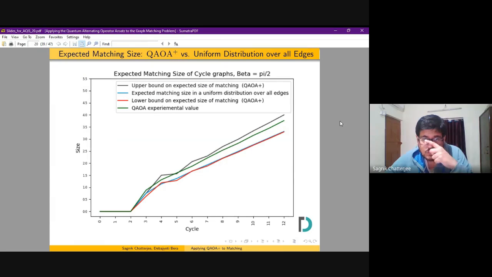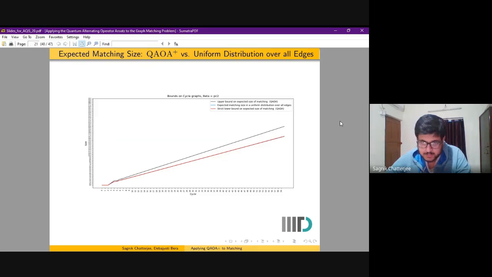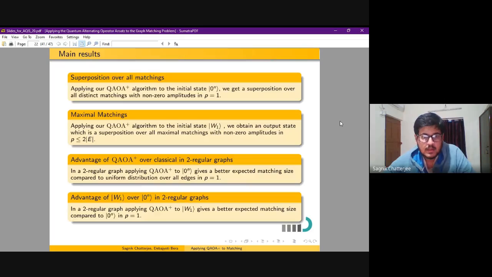The red line shows us the strict lower bound and the black line shows us the strict upper bound for our QAOA plus output, while the blue line shows us the expected matching size for a uniform distribution over all edges. An asymptotic view of this would be this, where we see that the strict lower bound is asymptotically equal to the expected matching size in the uniform distribution over all edges.